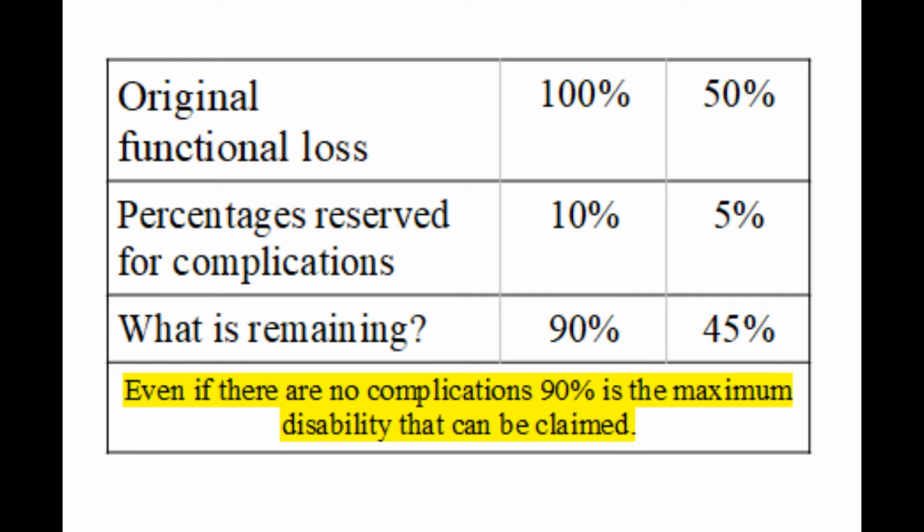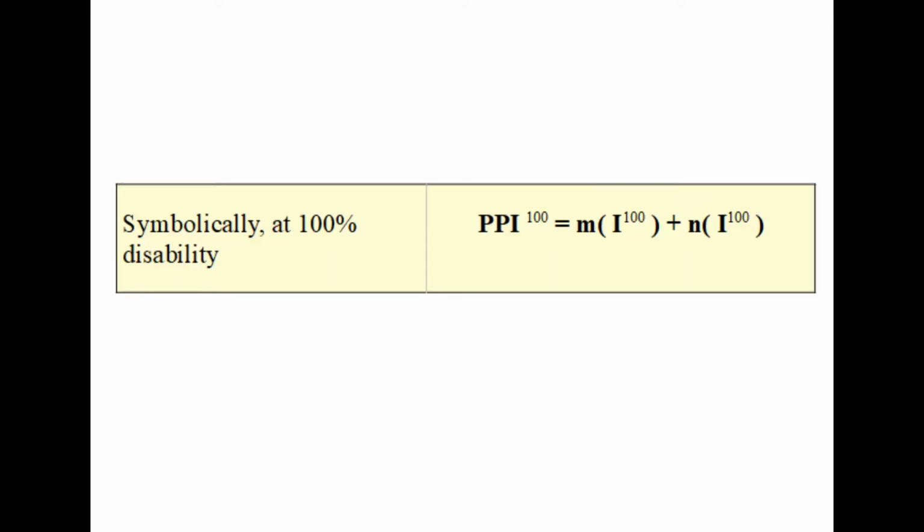In cases of 100% permanent physical impairment, you have 100% functional loss. There is no doubt. Out of this 100% functional loss, 10% can be due to complications. Note the term: can be due to complications. The remaining 90% of functional loss is the producer of direct disability. Symbolically, at 100% disability or 100% physical impairment, that mathematical rule appears like this.